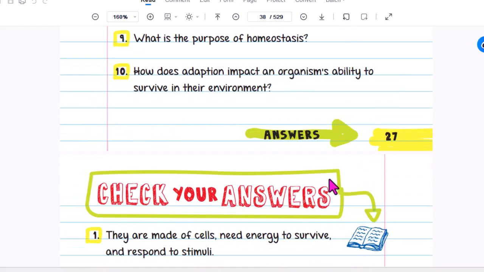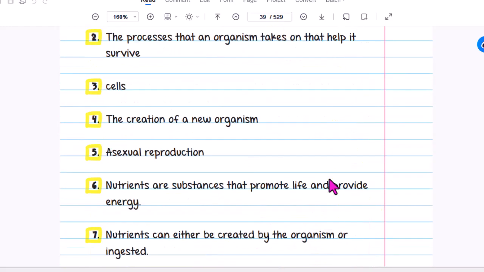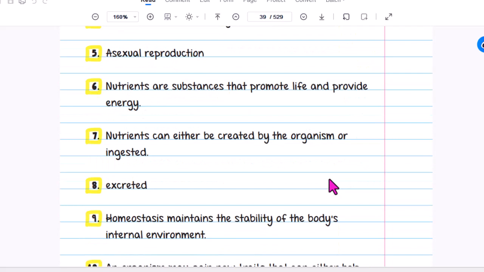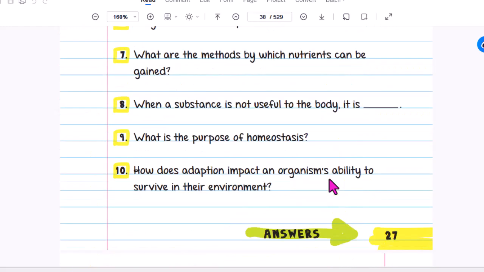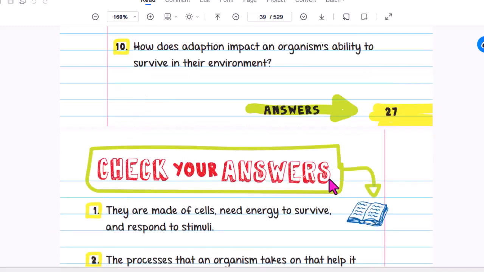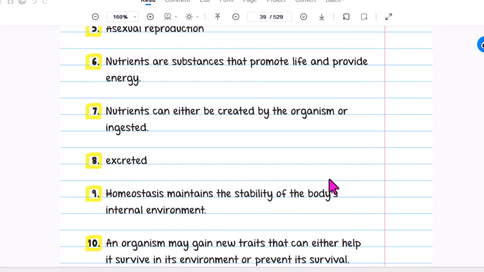Why are nutrients important? Nutrients are substances that promote life and provide energy. What are the methods by which nutrients can be gained? Nutrients can either be created by the organism or ingested. When a substance is not useful to the body, it's excreted, either in urine or in sweat.